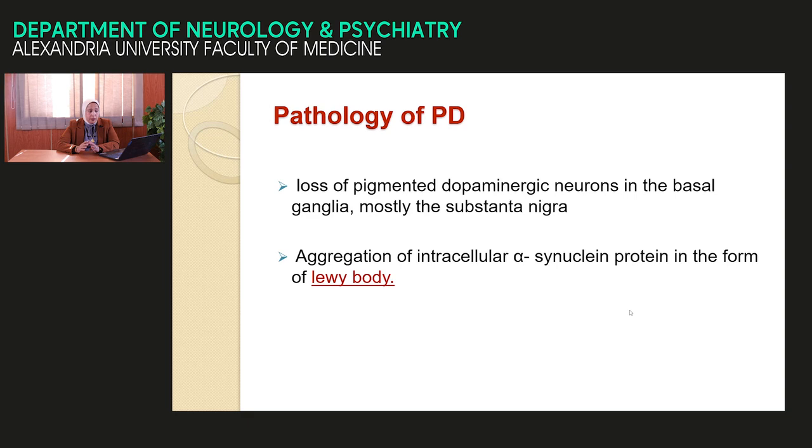Pathology. In pathology of Parkinson disease, the main lesion is in the substantia nigra, which is nuclei related to the basal ganglia, as we discussed before. And this nuclei is present in the upper midbrain. This nuclei is pigmented, taking a brownish color.